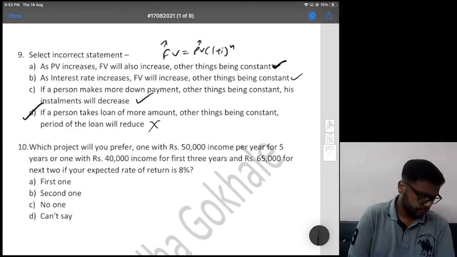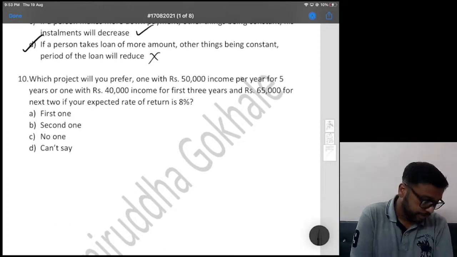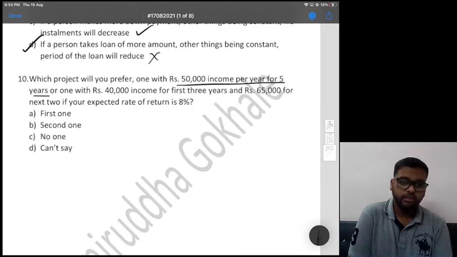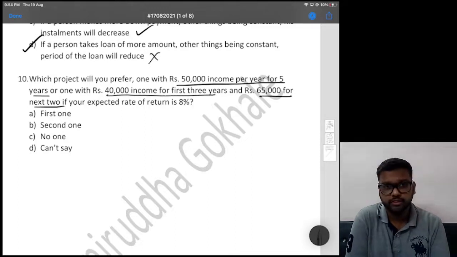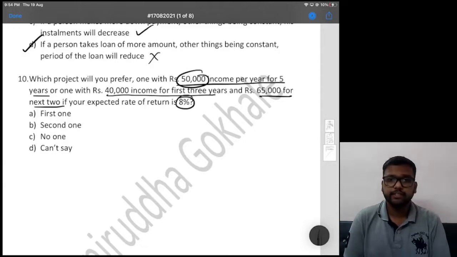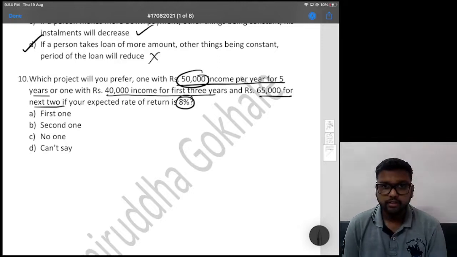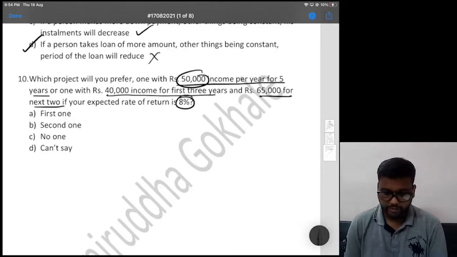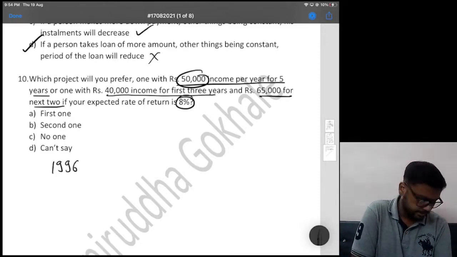Last. Which project will you prefer? One with 50,000 per year income for 5 years, or one with 40,000 for first 3 years and 65,000 for next 2 years. So in project 1, we have annuity at 8% say for 5 years. So let's find present value. 1 divided by 1.08, 5 times equal to GT into 50,000. So project 1 की present value is 199,635.5.